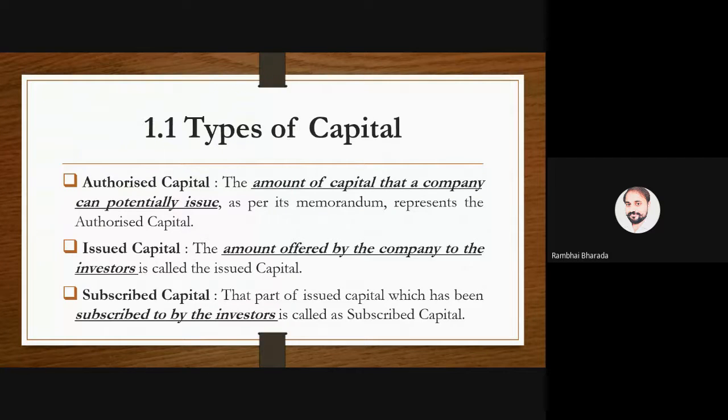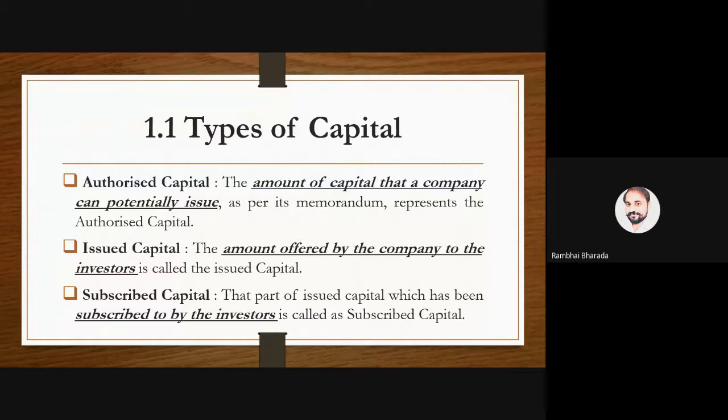Now, some types of capital for MCQ questions, for 1 mark questions, okay? Not for 8 mark questions. Number 1, authorized capital. Authorized capital means the amount of capital that a company can potentially issue. The total capital of the company is called authorized capital, or in technical language, the capital permitted by the law, the Companies Act 2013, that the company is permitted to issue.